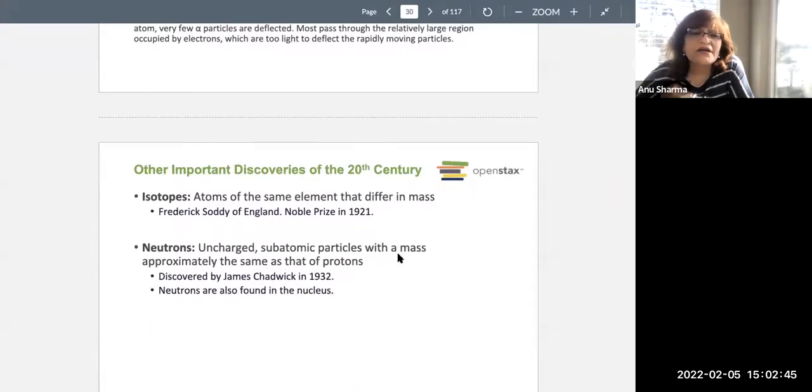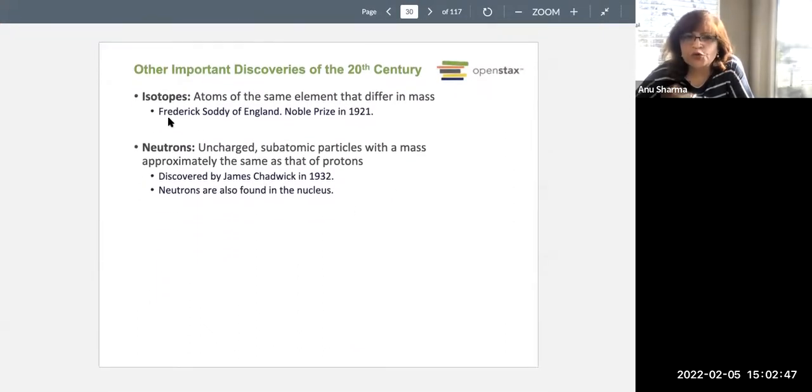So other important discoveries were isotopes. Isotopes are the atoms of the same element, but with a different mass. Now remember that the number of protons are the ones that give the identity to the atom. If the number of protons change, the identity of the atom changes. The number of electrons only gives charge to an atom. Fewer electrons, positive charge. More electrons, negative charge on the atom.